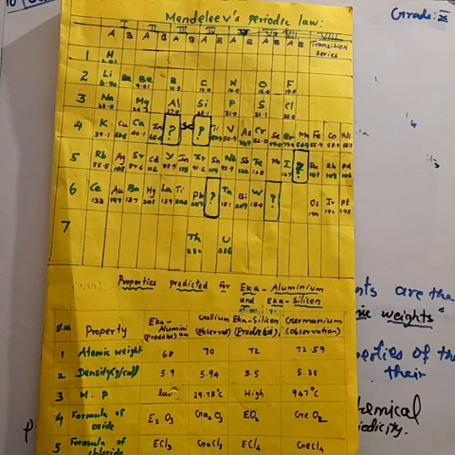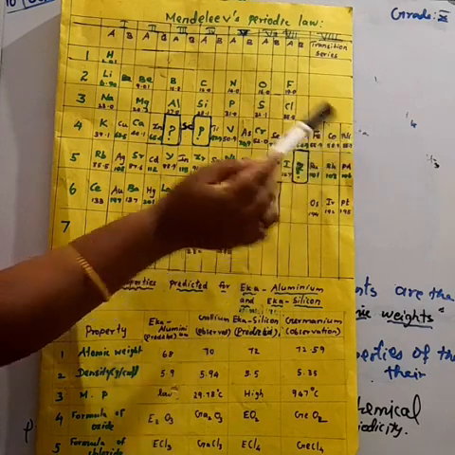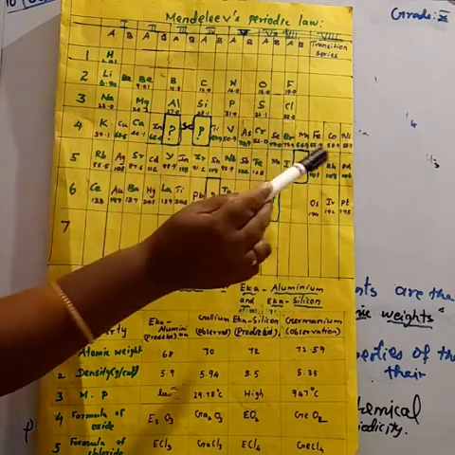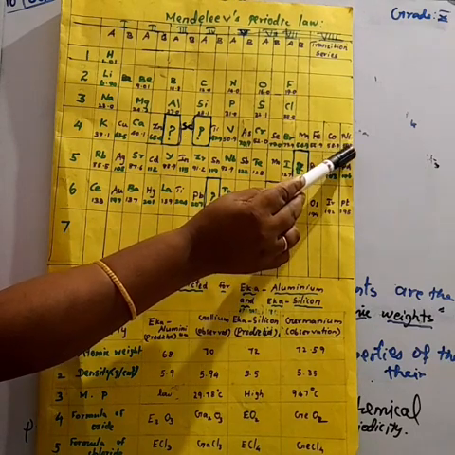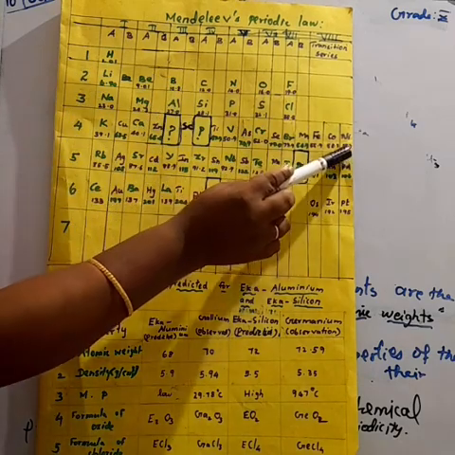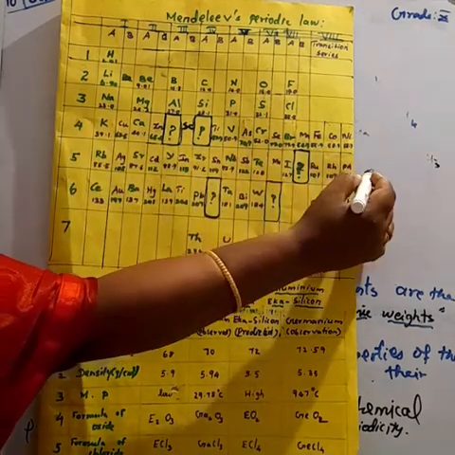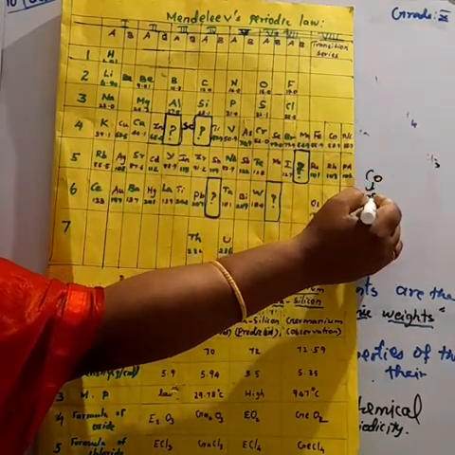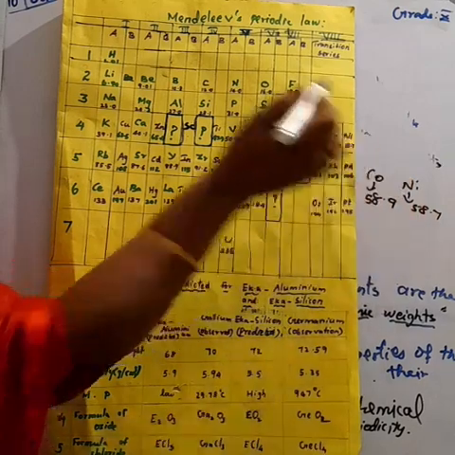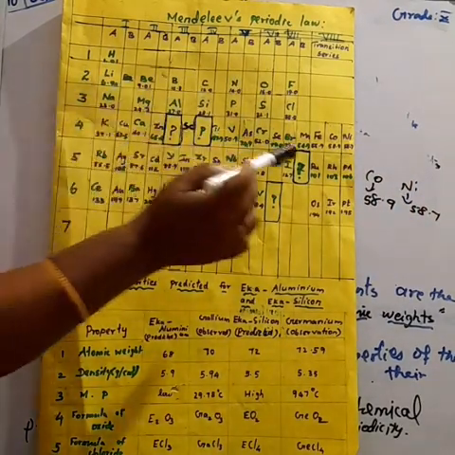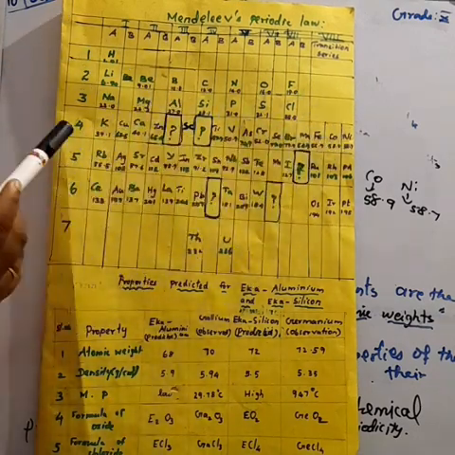But here, when you observe cobalt and nickel in the 8th group, the atomic weight of cobalt is 58.93, but that of nickel is 58.71. Nickel is placed after cobalt, although its atomic weight is less than that of cobalt. Why does it exist after cobalt? Because cobalt has more atomic weight than nickel, but